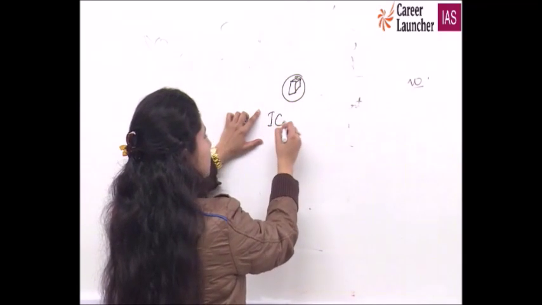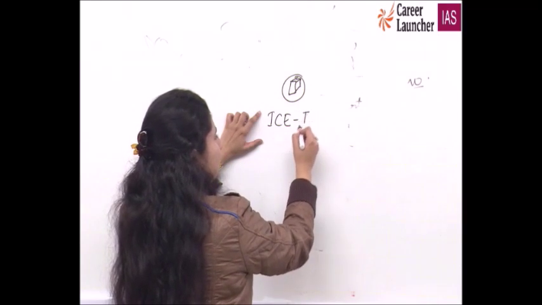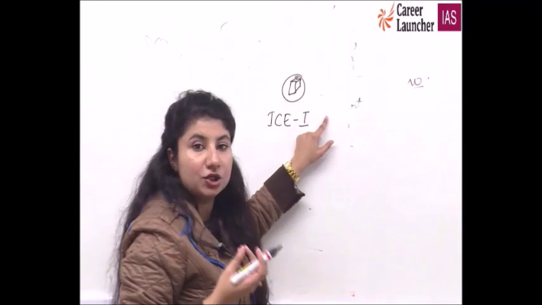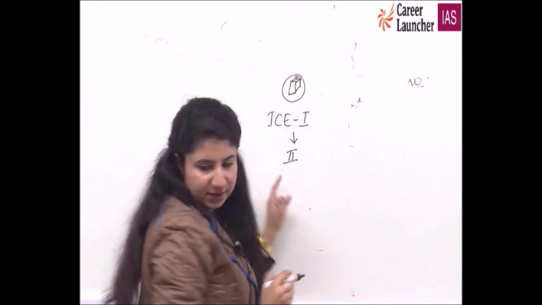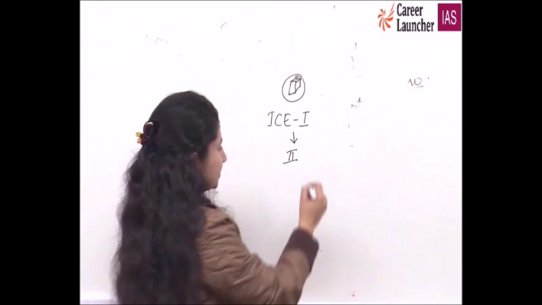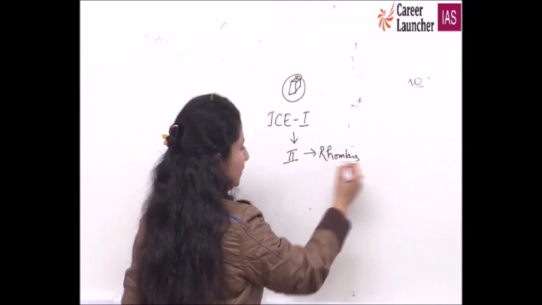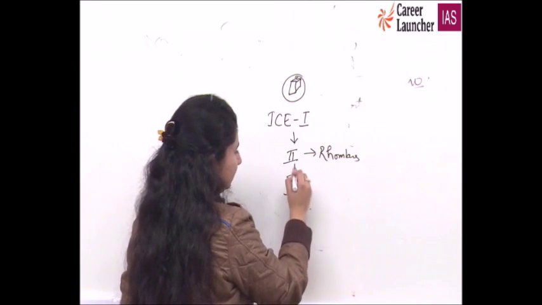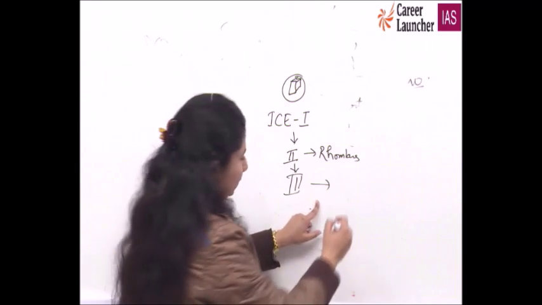The first one we have is Ice I, the one which we consume. Compressed, it becomes Ice II, and this Ice II gives you the shape of a rhombus. It has been compressed. Further, Ice III will come and this will give you a tetragonal shape.